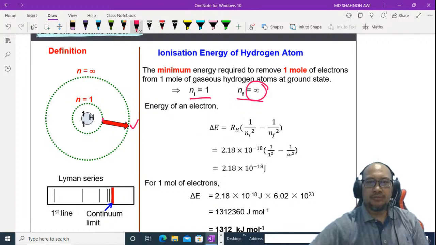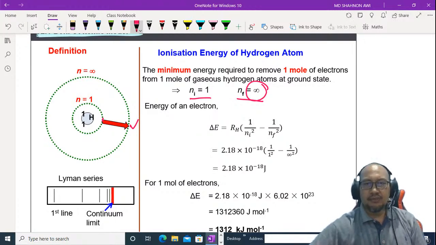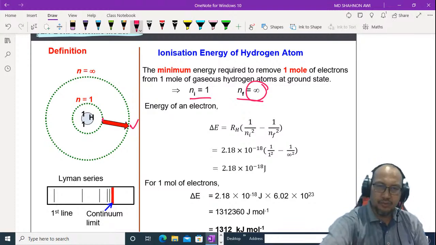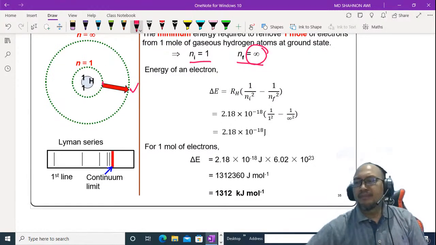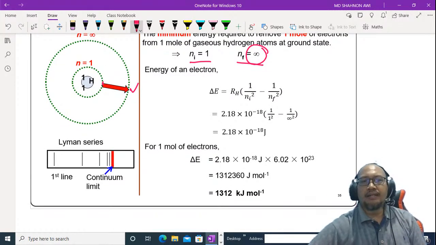So we use delta E equal to RH times 1 over ni squared minus 1 over nf squared. The answer is 2.18 exponent negative 18 joule. This is the minimum energy required to remove 1 electron in 1 atom.